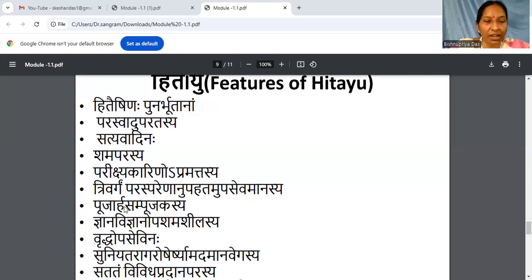Pujaraha, break it. Pujaraha, next is sampujakasya. So pujaraha, araha means what? That is eligible criteria. So pujaraha, who is eligible to be respected. To them only sampujakasya. To them only you say regards. You share the respect. So we say due regards. So due regards means terms and conditions apply. That is pujarha sampujakasya.